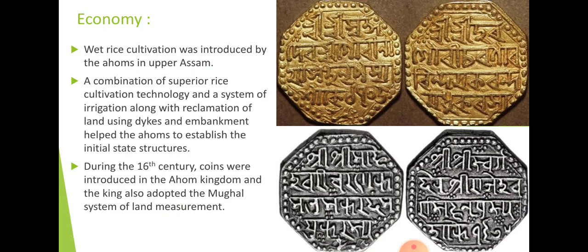So dikes and embankment is made to stop the water by using stones or by making a high platform so the water cannot pass through it. So they had prepared different dikes and embankment. By making dikes and embankment, they had improved a lot of things in agriculture.